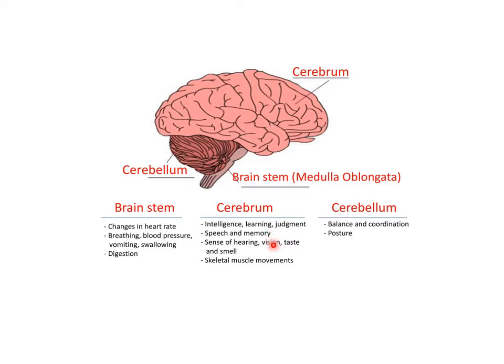This is the cerebrum. Now the cerebellum, it is the lower part and it is smaller in size. It is responsible for balance and coordination. It means equilibrium and maintaining posture or the standing position. The brain stem, or it is called the medulla oblongata, connects the brain with the spinal cord. It means it is located at the lower part of the brain. It is involved in changes in the heart rate, breathing, blood pressure, vomiting, swallowing, and digestion.